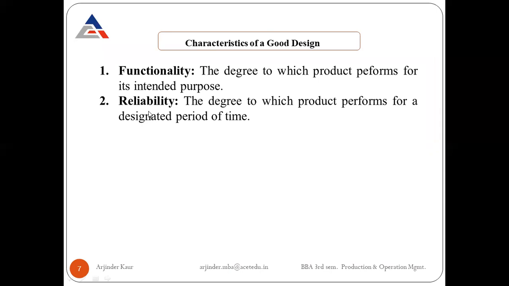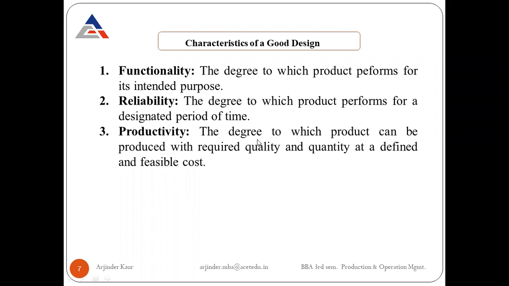So reliability is flawless performance for some designated period of time. Let's say we have bought a new car. We'll feel that it should work in good condition for at least 8 to 10 years. That is the reliability period for a particular car. So the time period of reliability will vary from product to product.